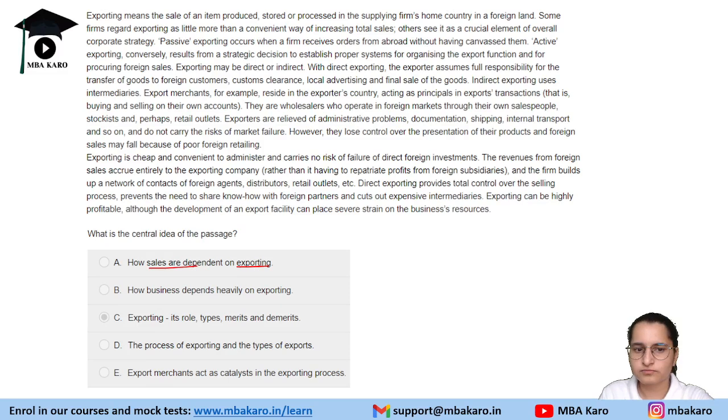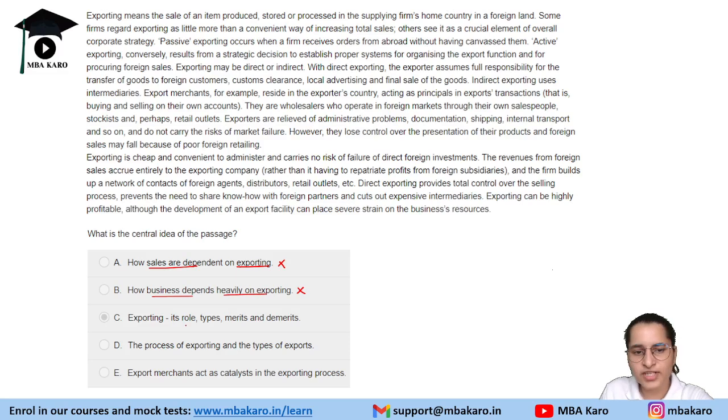Is it so that this passage is telling you how sales are dependent on exporting? This passage is just explaining one of the ways to sell things in foreign markets. They are not saying how sales are dependent on exporting, like if you do not export, sales are not going to happen. This is not the case here. Second says how business depends heavily on exporting. No.